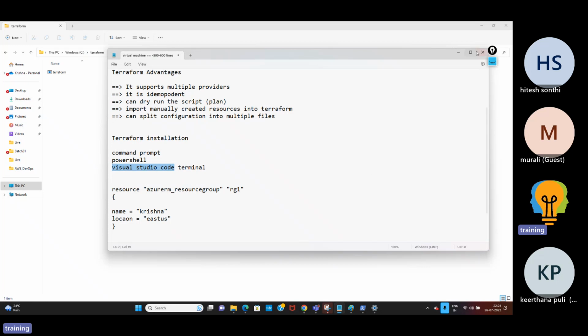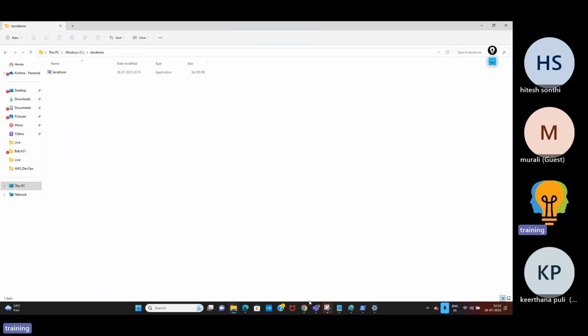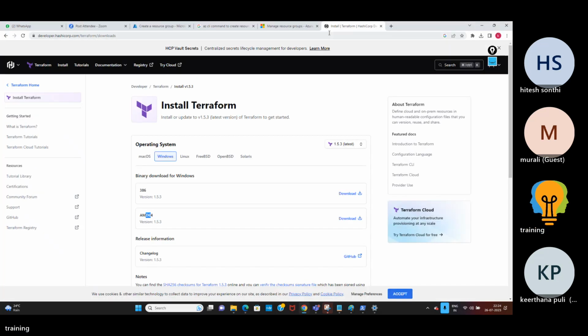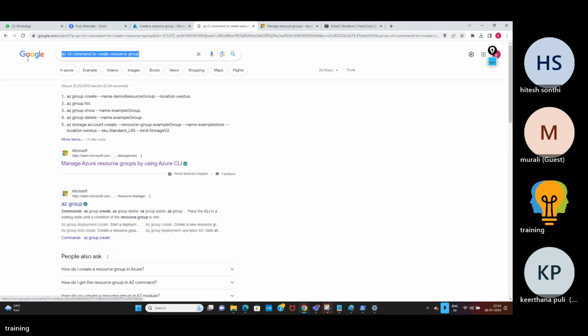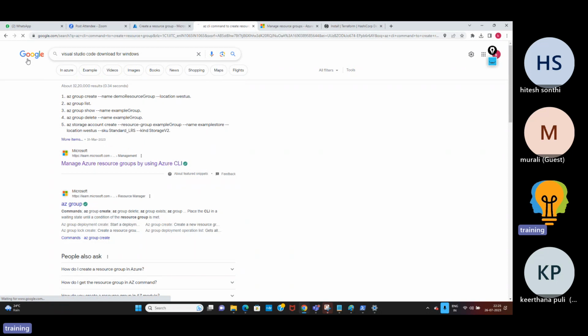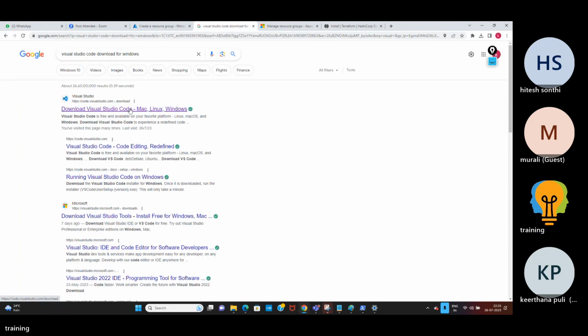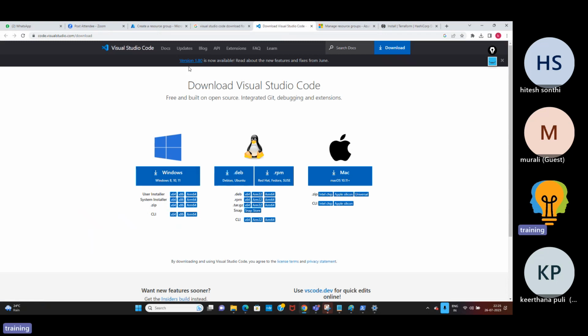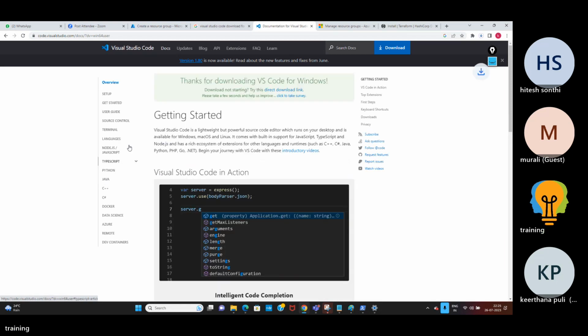I'll tell you. The first thing you need to do is install Visual Studio Code. I'll go back here. Search for Visual Studio Code download for Windows. Enter. Here is the download. As my laptop is a Windows machine, I can download this exe. Select this. Automatically, the exe is downloading now.